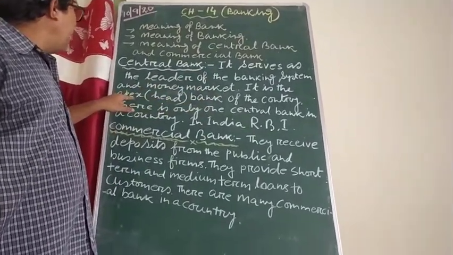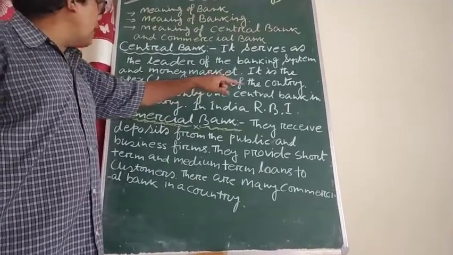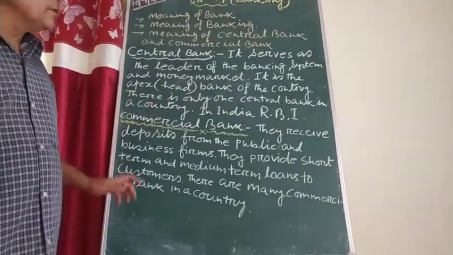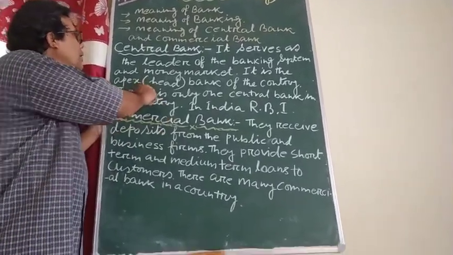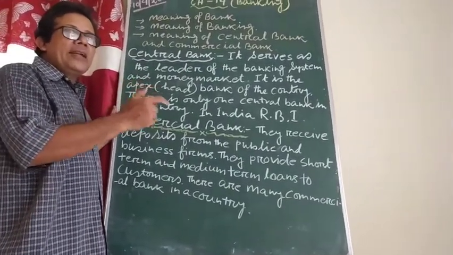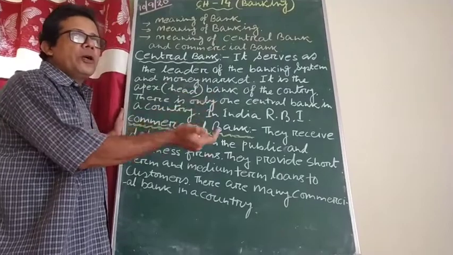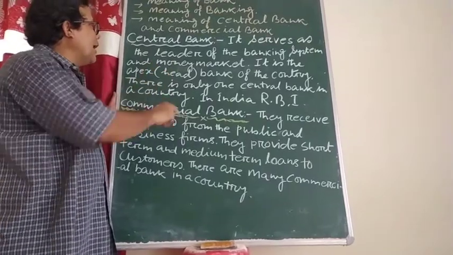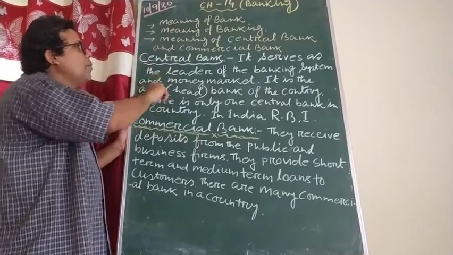It is the apex, meaning the head bank of the country. There is only one central bank in a country. In India, that is the RBI, the Reserve Bank of India. I hope it is clear to you. And one more thing you can say, the public has no direct relation with the central bank, for the purpose of depositing money, taking a loan or withdrawing money. And the central bank is the head of all the banks.